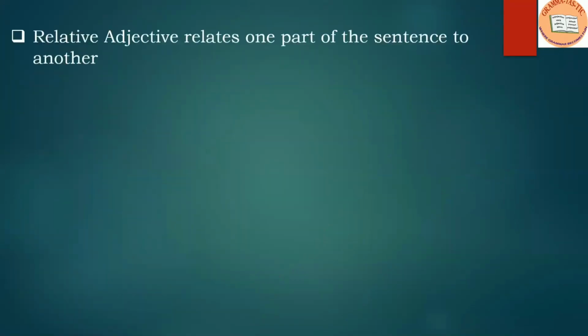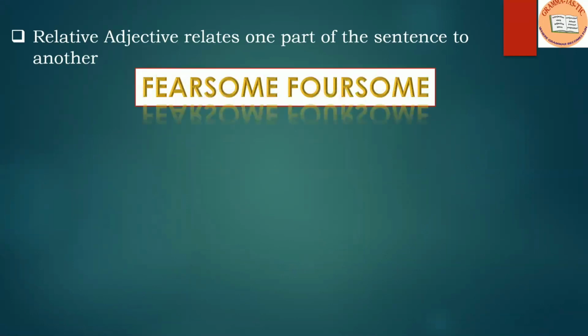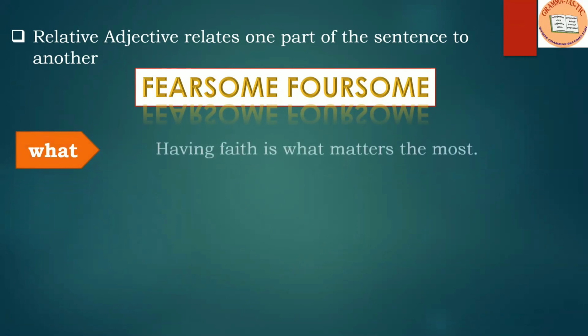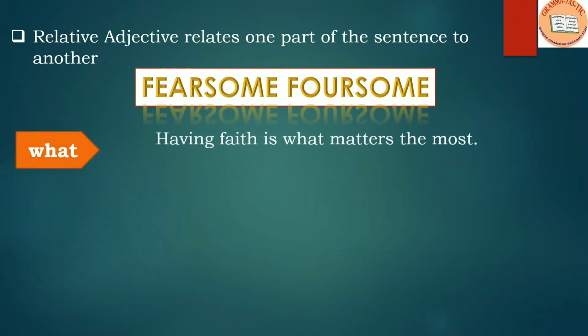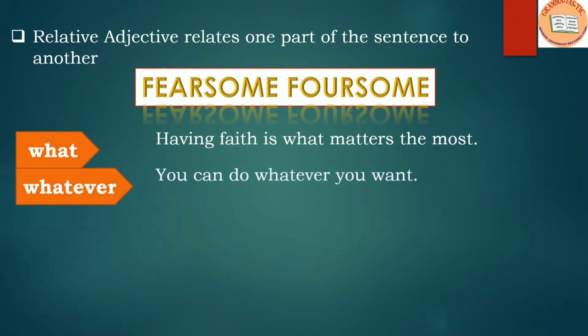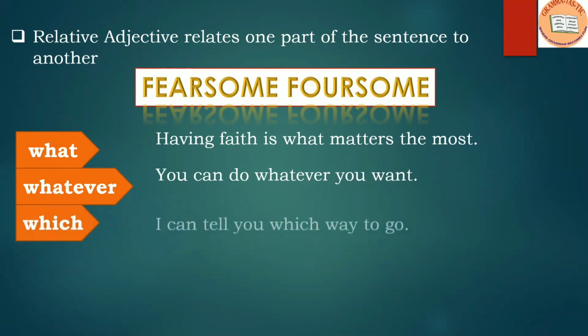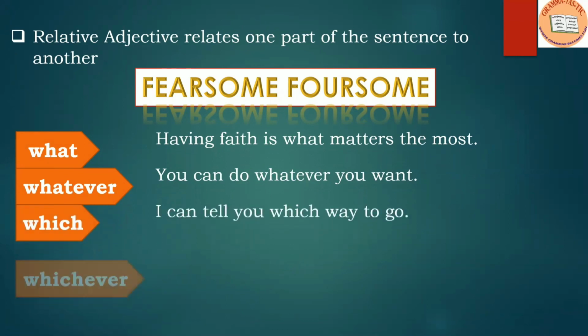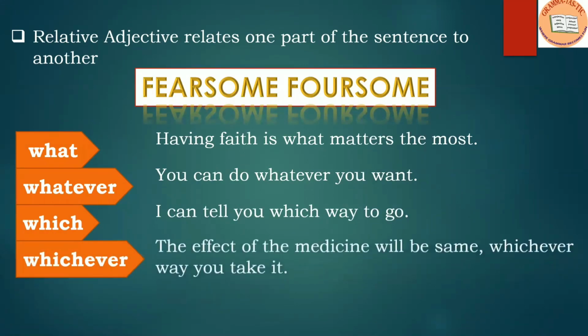The next one is relative adjective. It relates one part of the sentence to another. So the word what. Having faith is what matters the most. Whatever. You can do whatever you want. Which. I can tell you which way to go. Whichever. The effect of the medicine will be same, whichever way you take it. So the words what, whatever, which, whichever are relative adjectives.